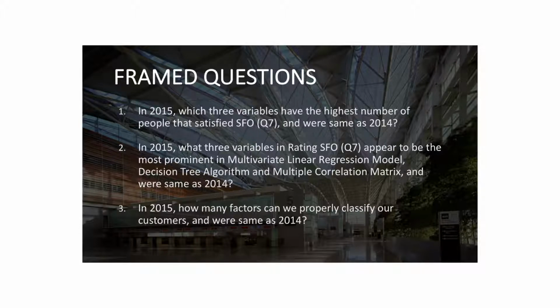The second question is, in 2015, which three variables in ranking San Francisco Airport appeared to be the most important in three models, which are the multivariate linear regression model, the decision tree model, and the multi-correlation matrix, and was it the same as 2014? And the third question is, in 2015, how many factors can we use to properly classify our customers, and was it the same as 2014?